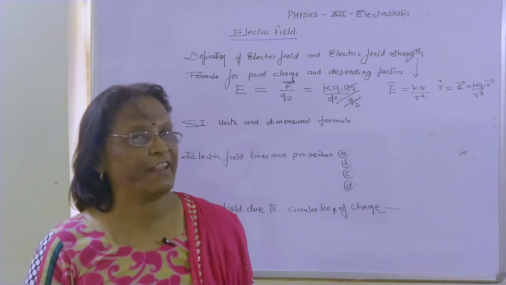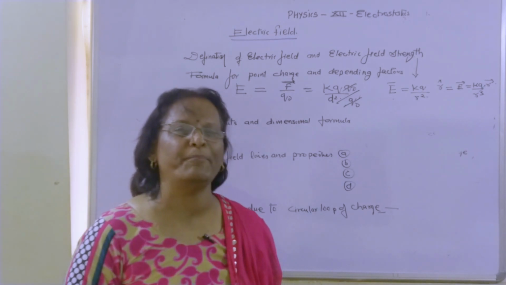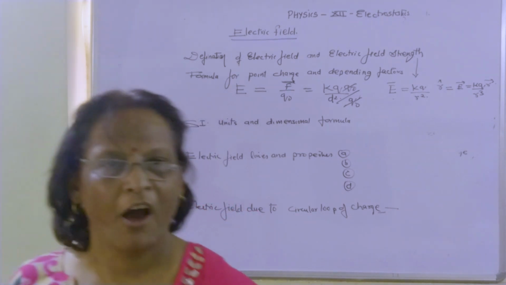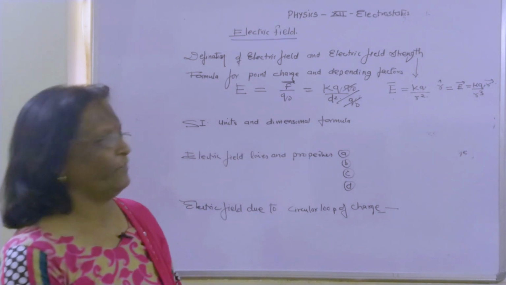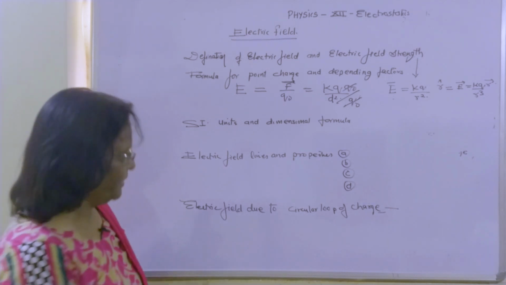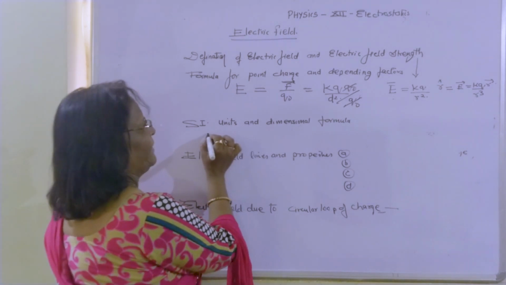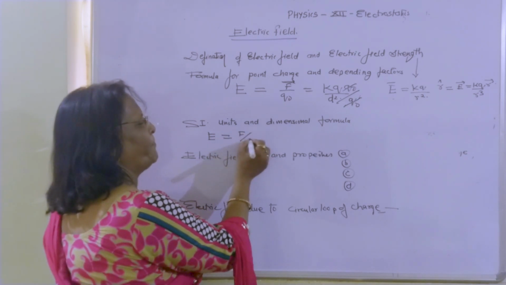The other charge which we have taken is a unit positive test charge. That unit positive test charge, being vanishingly small, will not affect the particular strength of the electric field. Electric field is already a vector quantity. Now when we come to the SI unit for electric field, the formula is F upon Q.